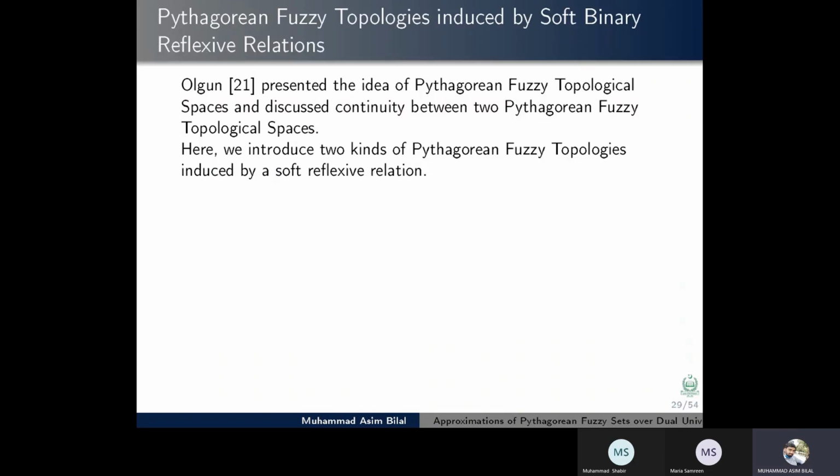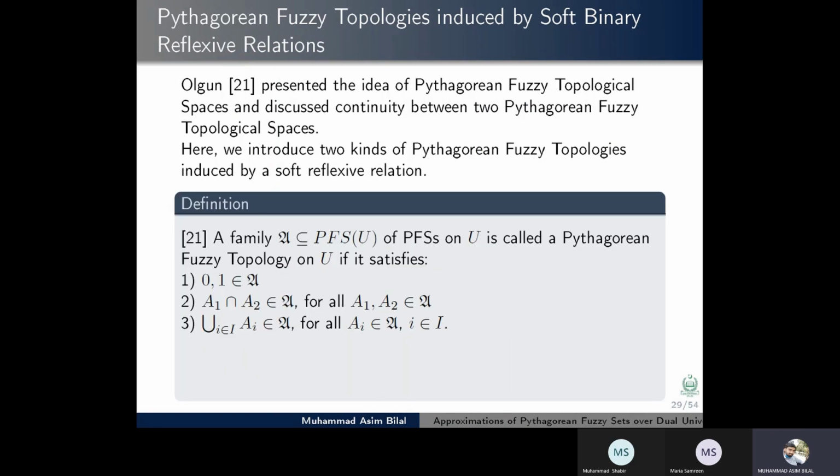Pythagorean fuzzy topology induced by a soft binary relation, a reflexive relation. Olgun presented the idea of Pythagorean fuzzy topology as continuity between two Pythagorean fuzzy topological spaces. Here we introduce kinds of topologies induced by a soft reflexive relation.